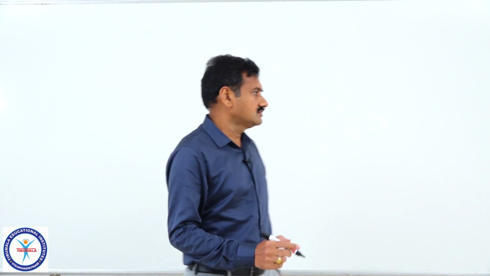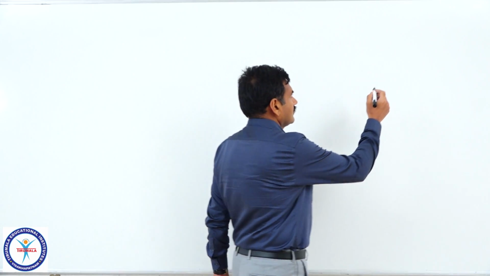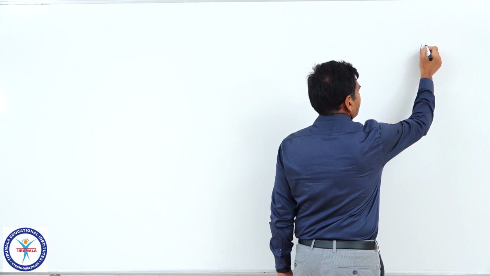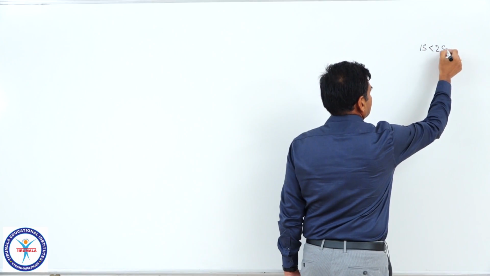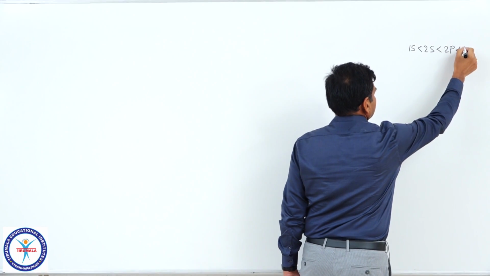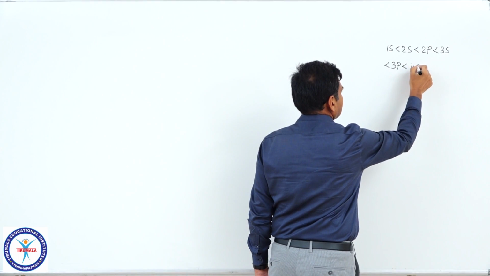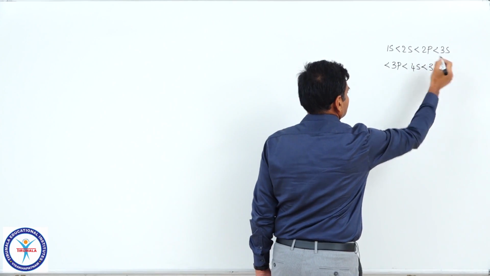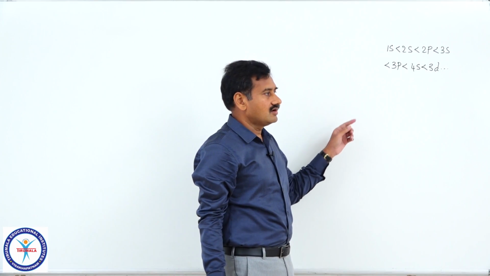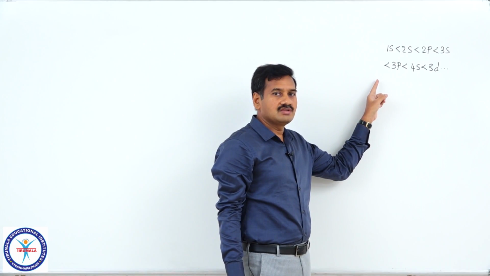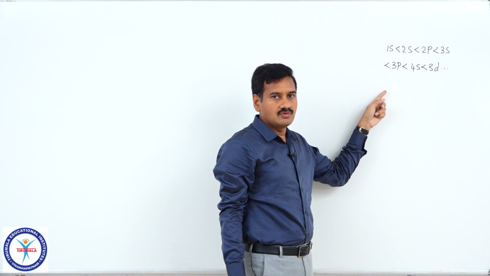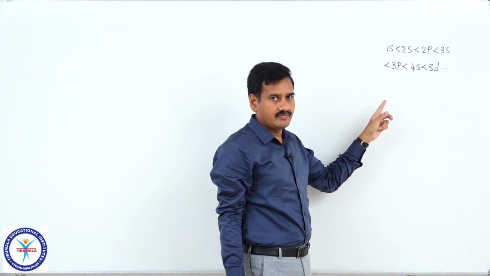The conclusions of these principles: based on the Aufbau principle, we can get the sequence of increasing order of energies, that is 1s less than 2s less than 2p less than 3s less than 3p less than 4s less than 3d and so on. That sequence of increasing order of energies of orbitals can be known from the n plus l rule as well as from Aufbau diagram.